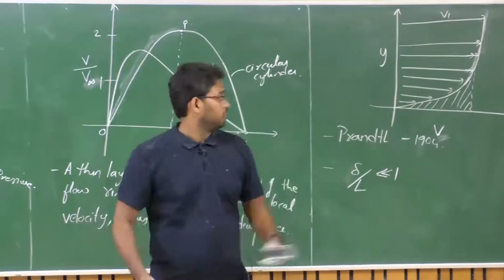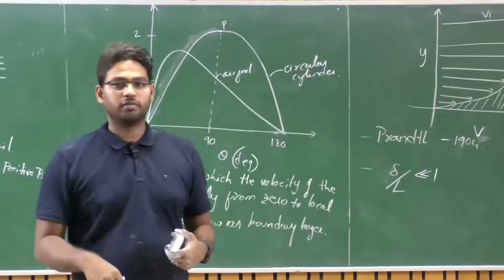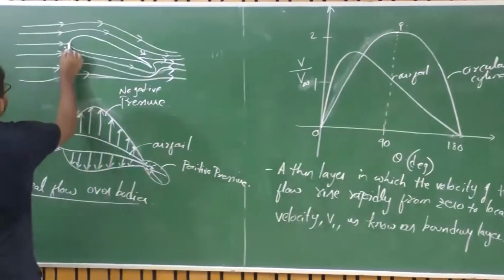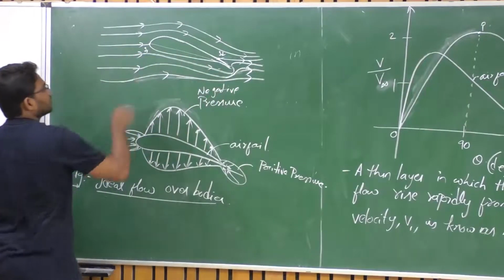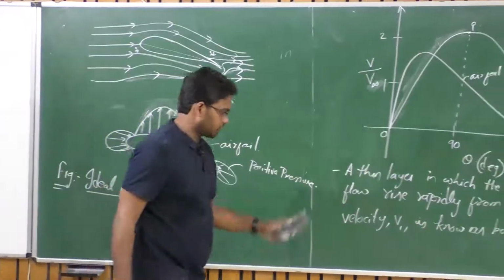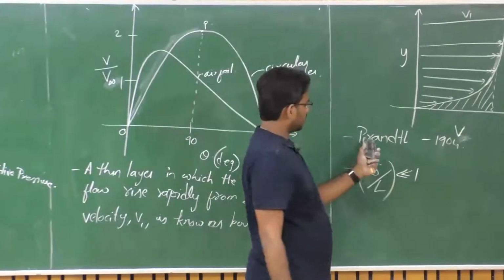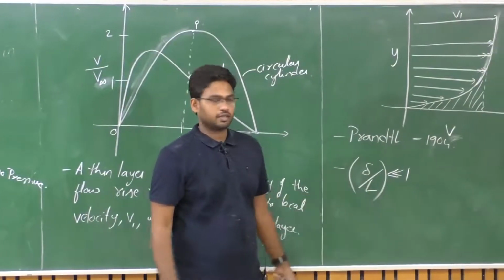Let us say in this circular cylinder case, we can consider the characteristic dimension as the diameter, right. In this particular case, we can consider some length which can join the first point and the last point here, so that can be the characteristic length. So according to him, this delta upon L is far less than 1, where L is the characteristic length.